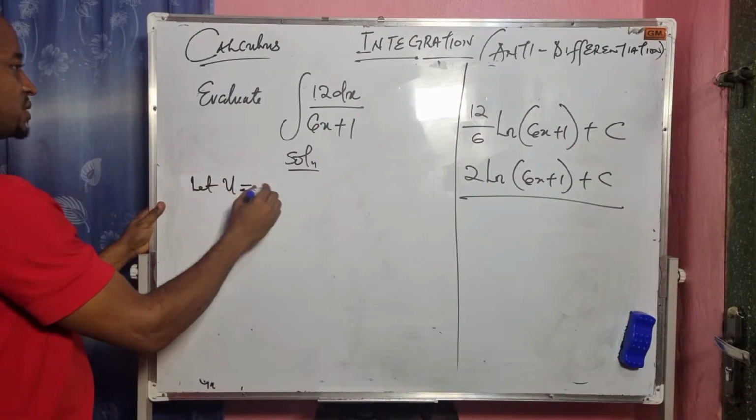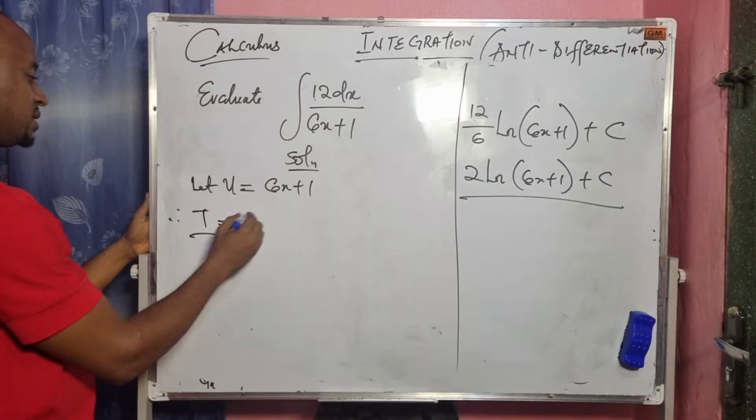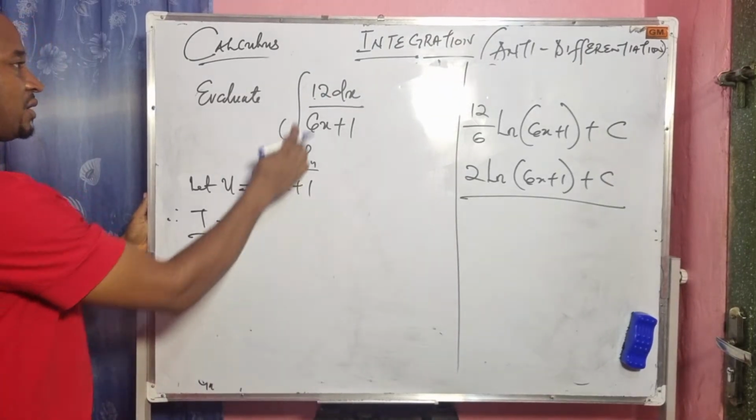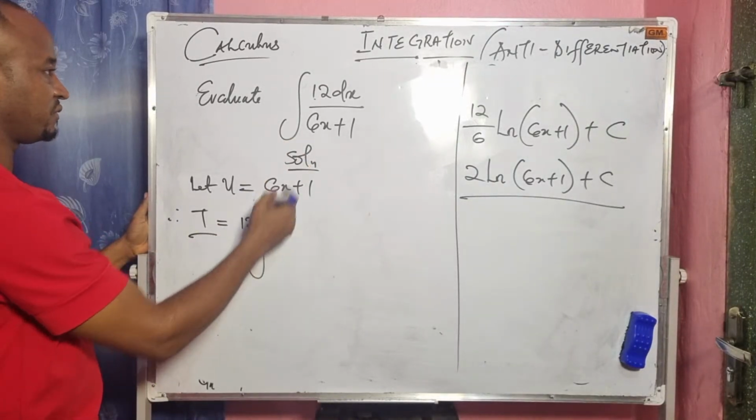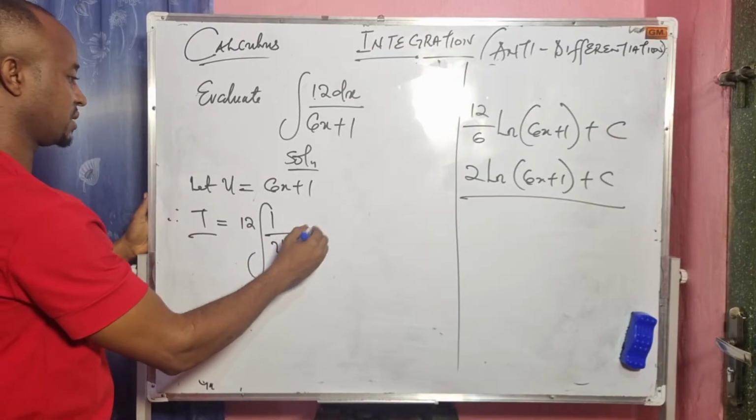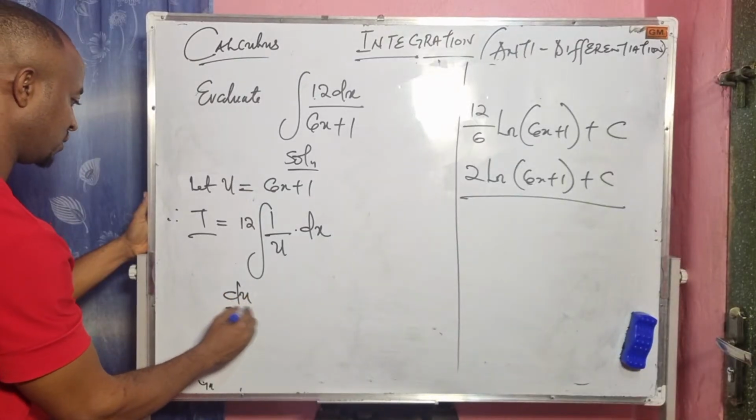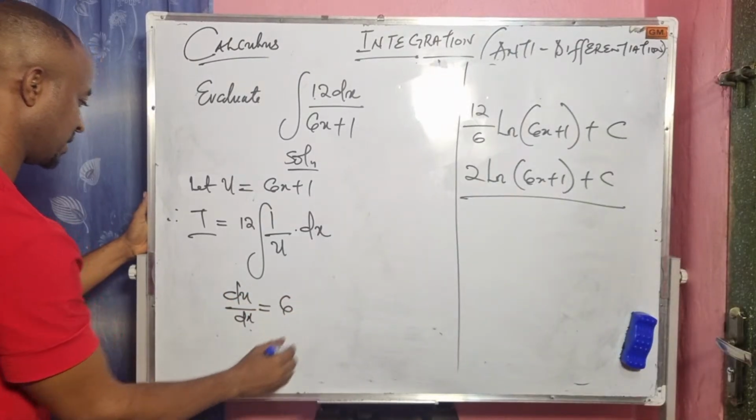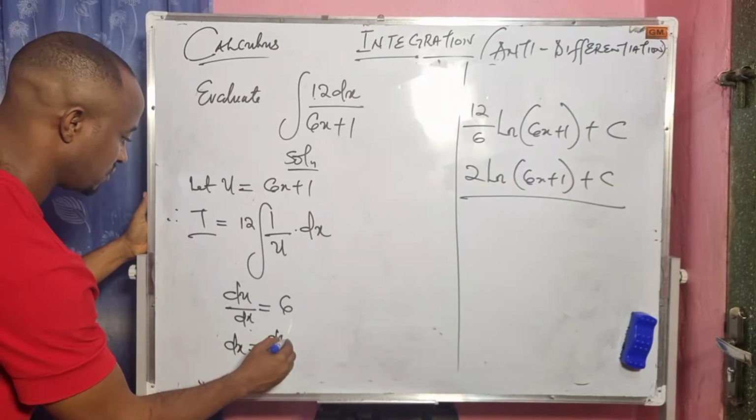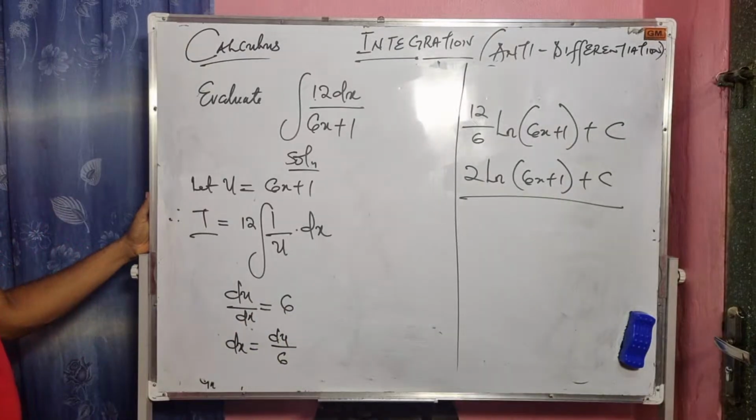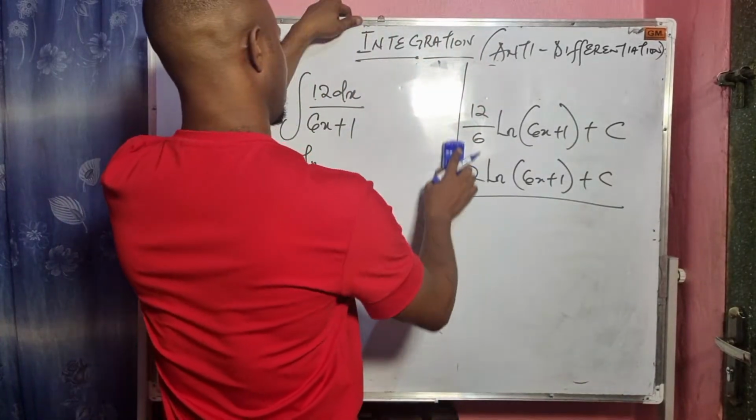Let u equal 6x plus 1. That implies that our integral I becomes 12 times the integral of 1 over u dx. Then we differentiate u with respect to x, which equals 6. I will make my dx the subject. That will give us du divided by 6, right? So dx equals du divided by 6.